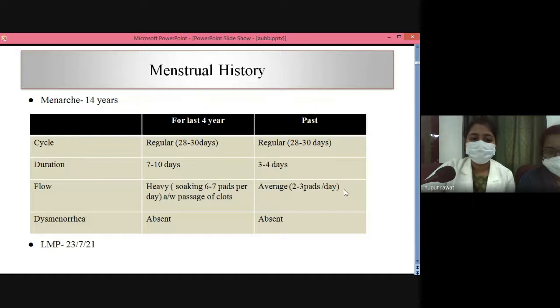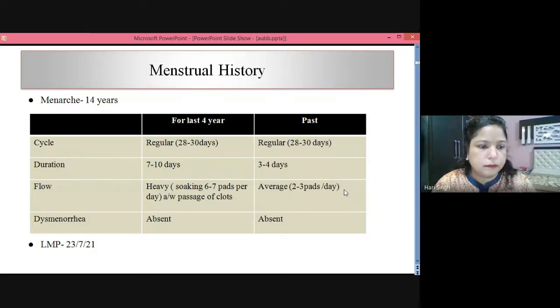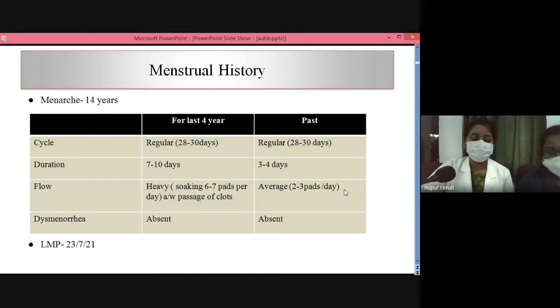For the last 4 years, she is having a cycle of 28 to 30 days, which is regular, and a duration of 7 to 10 days with a heavy flow, and she had to use 6 to 7 pads per day, associated with passage of clots. There is no history of dysmenorrhea. Her LMP is 23rd July, and she's complaining of bleeding since 23rd July.